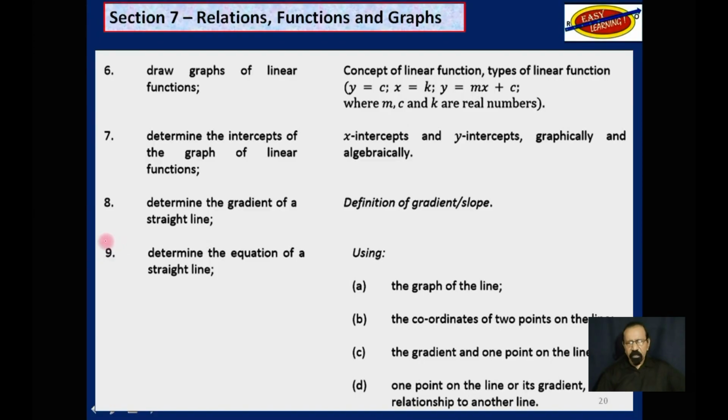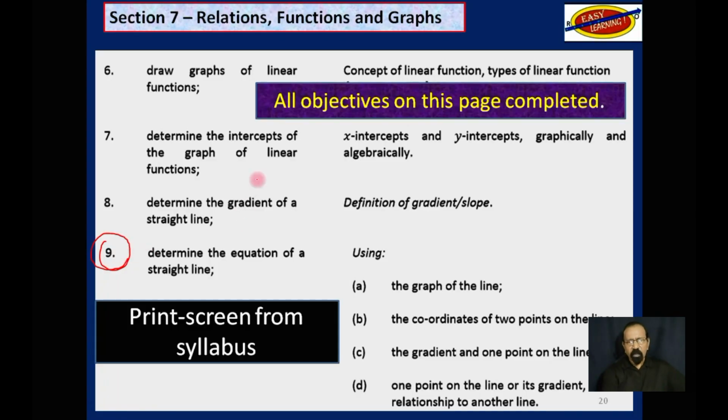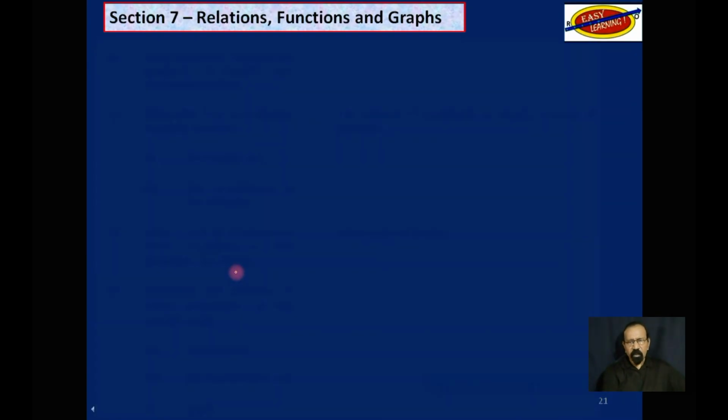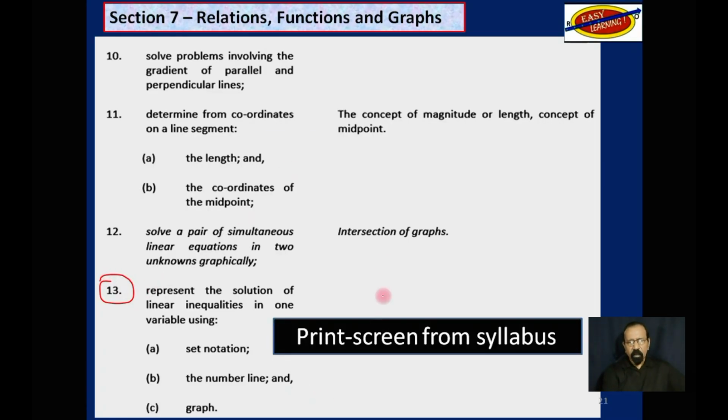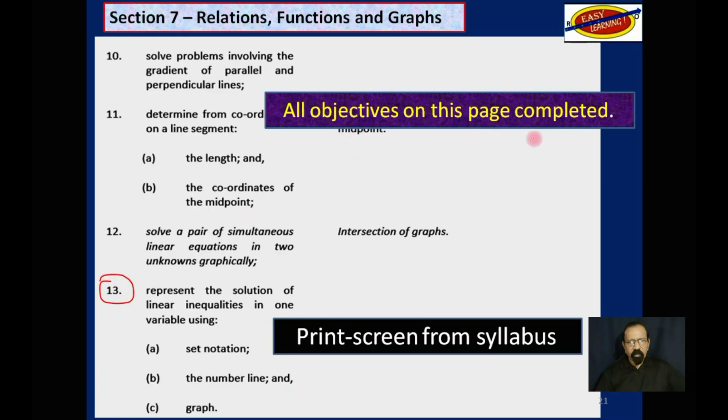This is the next page, going up to objective 9. All of these objectives have been completed. Next page, up to objective 13. All of these objectives on this page have been completed.